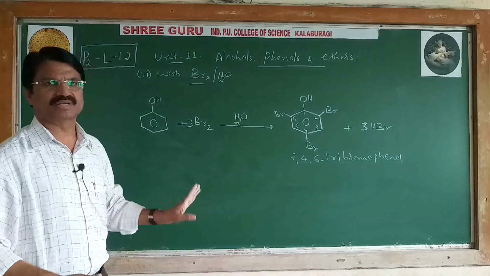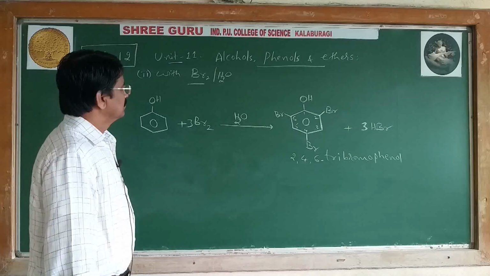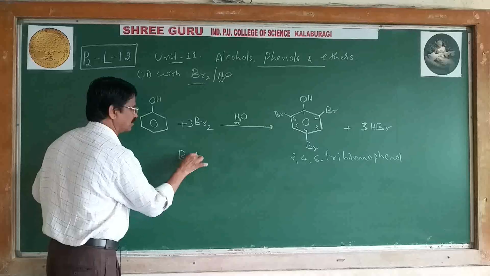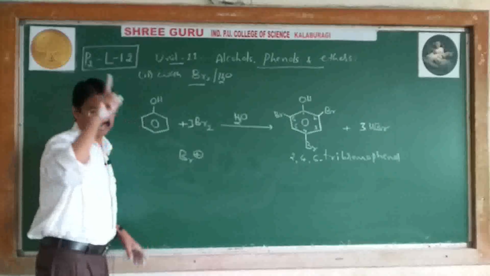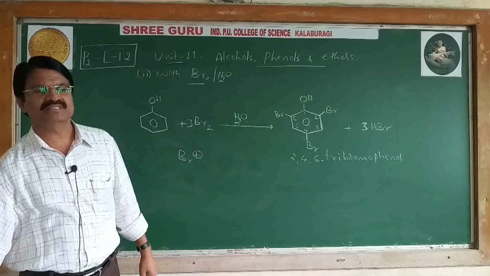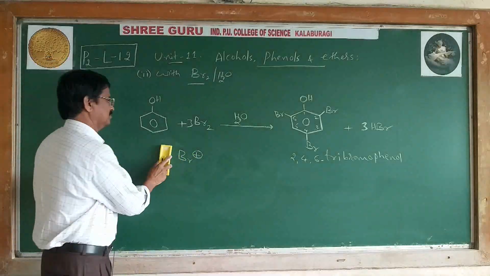Even picric acid is also solid. Okay. The electrophile in this case is also the same, Br plus. The electrophile in nitration is NO2 plus. And here Br plus, the bromonium ion, is the electrophile in bromination.